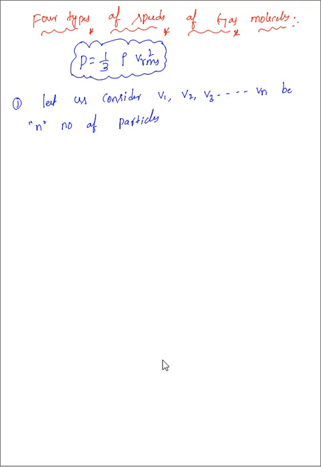Then the second point, V average you need to calculate. V average means average velocity. How to calculate average? Add all the velocities, divide by the quantity. V average can be written as V1 plus V2 plus V3 plus up to Vn divided by n. This is nothing but the average velocity.